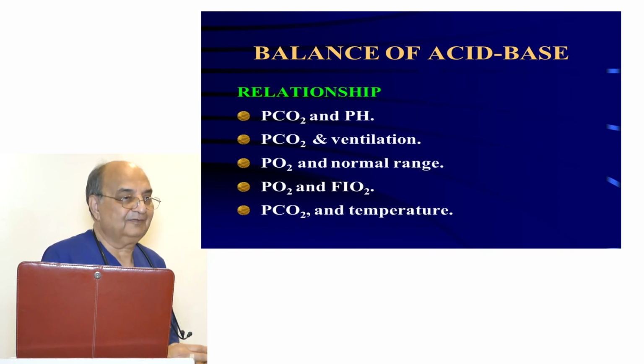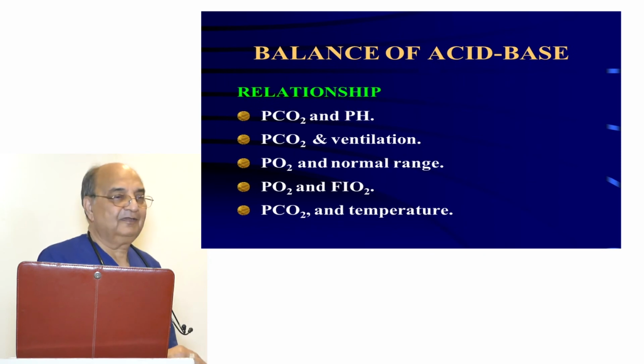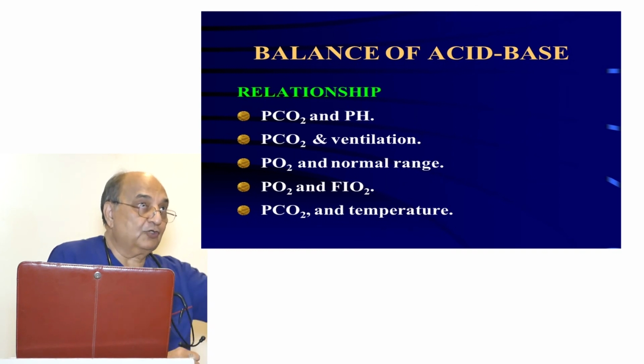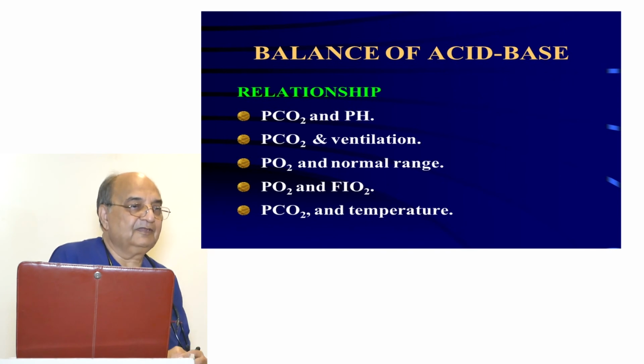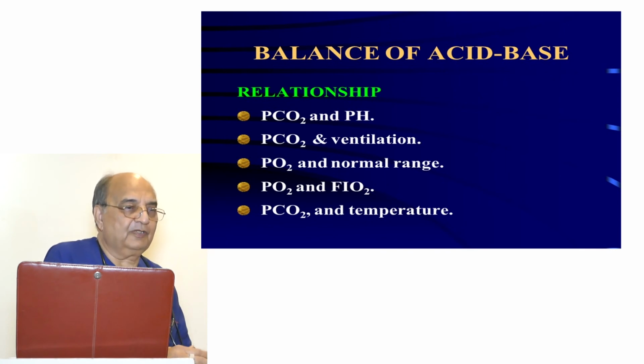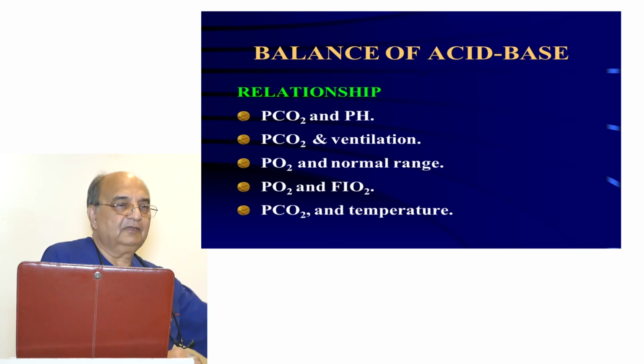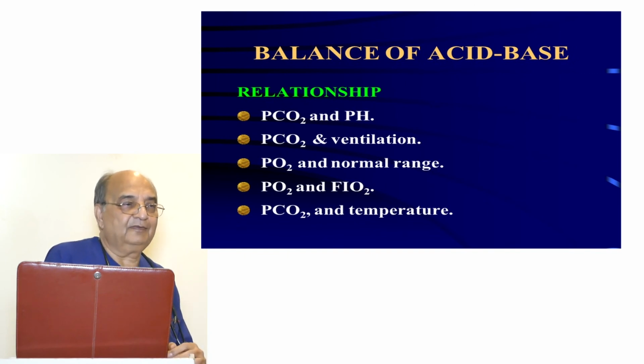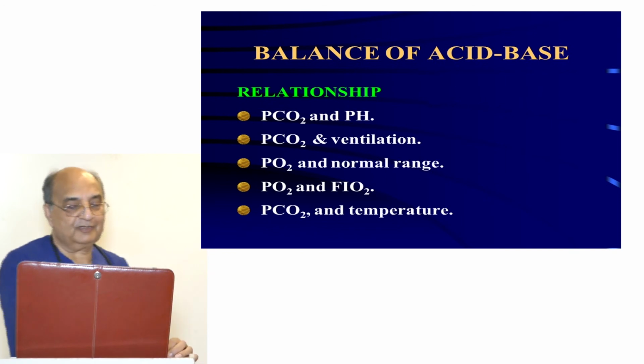How much is the normal PO2? Roughly around 100. And how much is the oxygen you are breathing in? Roughly 20%. What is the ratio between them? 20% to the 100 you are expecting, so a 1 to 5 ratio. Whenever you are giving a percentage of oxygen to a patient, always multiply it by 5, and that should be the expected PO2 of that patient. Right? Well, I will discuss hypoxia later on.